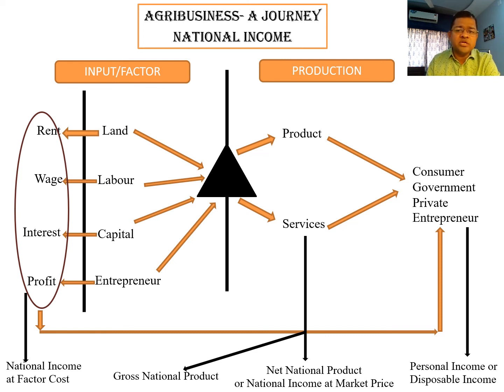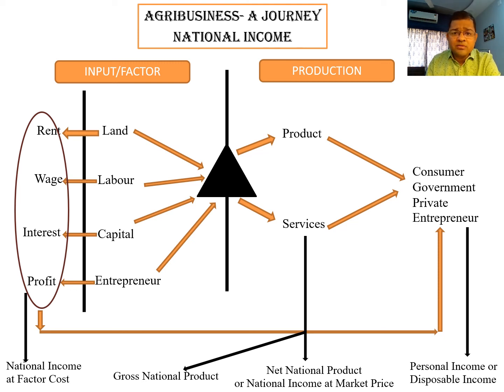Suppose someone has personal income through different means, some amount of income tax has to be deducted, and ultimately the consumer gets their disposable income. At the end, the disposable income goes towards consumption or saving and investment.